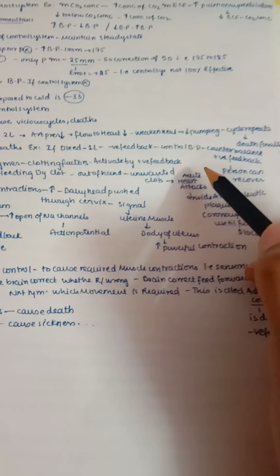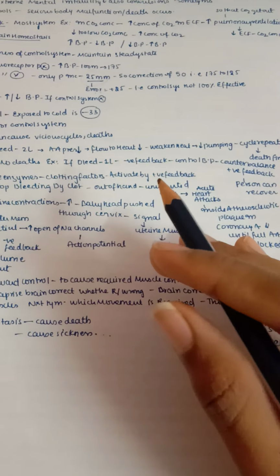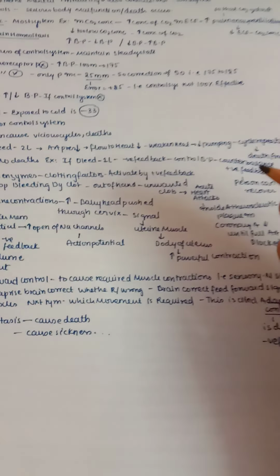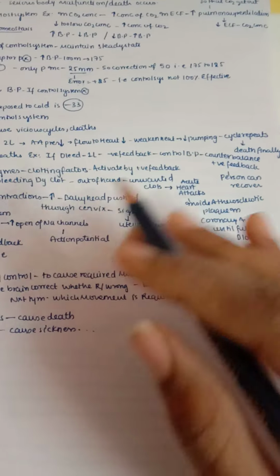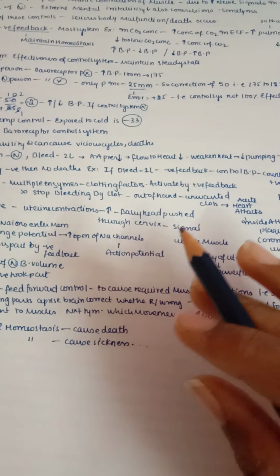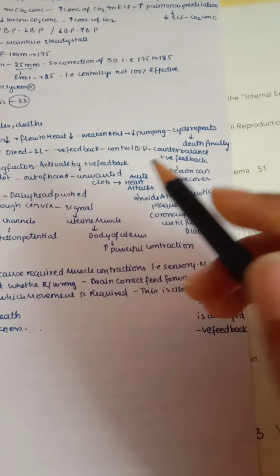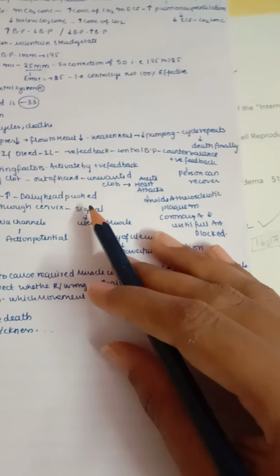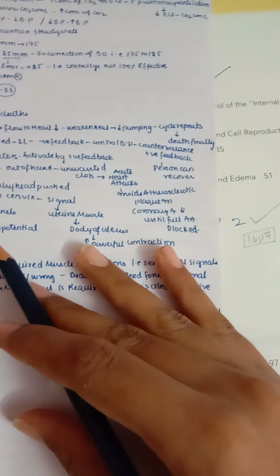It controls the blood pressure, it counterbalances. So you can see here the negative feedback is like a repair system. It is controlling, it is recovering the patient but not causing death. But the positive feedback alone may cause death for sure. It may also cause vicious cycles, but sometimes the positive feedback is useful. We'll see in the further examples.